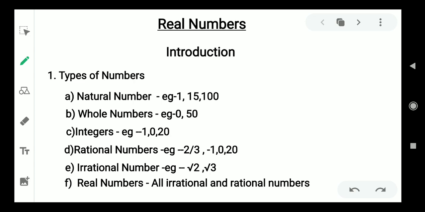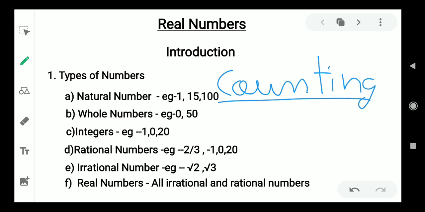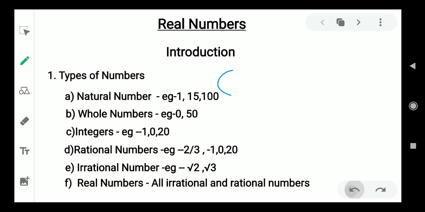So, let's start with the types of numbers. First of all, natural numbers. They comprise all the counting numbers. After this, we have the whole numbers that comprise all the counting numbers and include 0. We can define it as all the whole numbers comprise all the natural numbers and include 0.